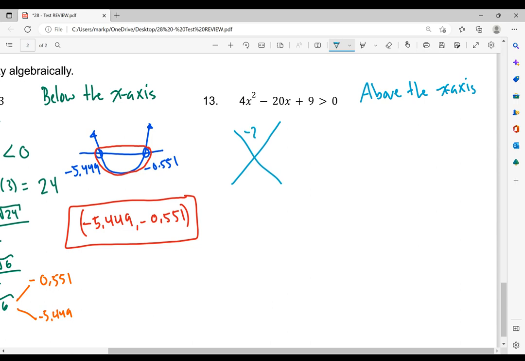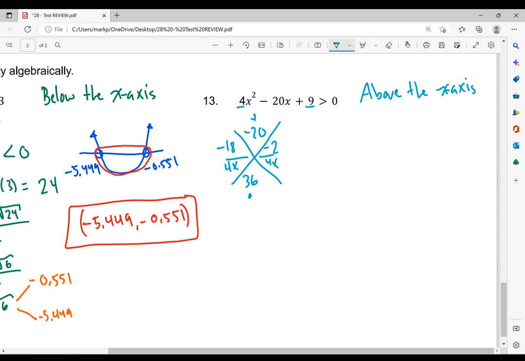So b value is negative 20, dividing by a, which is 4x. And then we do a times c. So 4 times 9 is 36. So we're looking for two numbers that add to negative 20, but multiply to 36. So let me see if I can do that real quick here. Okay, so let's try negative 18 and negative 2. Negative 18 minus 2 is negative 20. Negative 18 times negative 2 is positive 36.